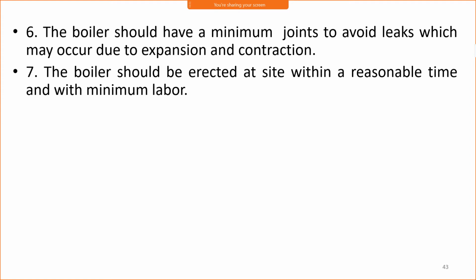The boiler should be erected at site within a reasonable time and with minimum labor. It should not be that the boiler is assembled in the factory or industry and directly taken to the plant. It should be assembled at the site itself.